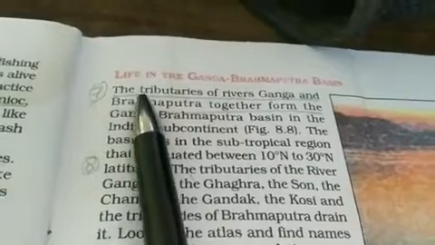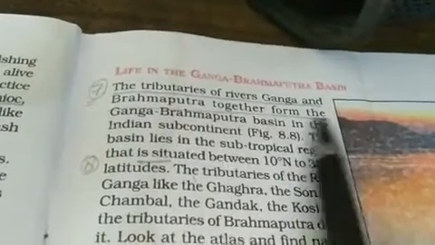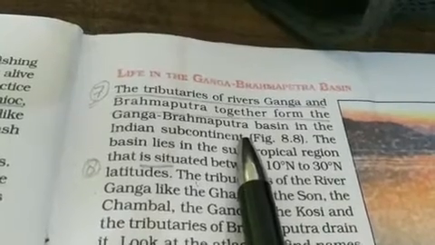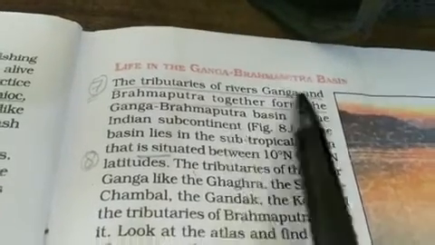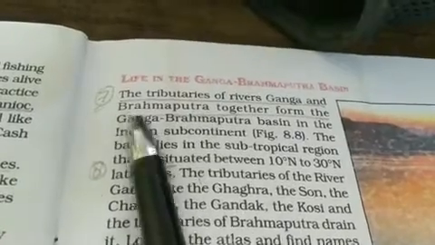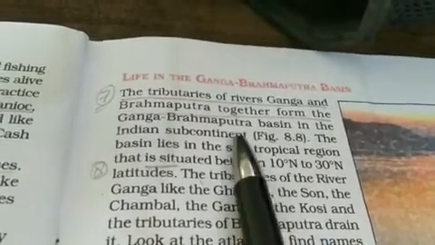The tributaries of the river Ganga and Brahmaputra together form the Ganga Brahmaputra basin in the Indian subcontinent. This Ganga Brahmaputra basin is formed by the tributaries of the Ganga and Brahmaputra rivers, and it is located in the Indian subcontinent.